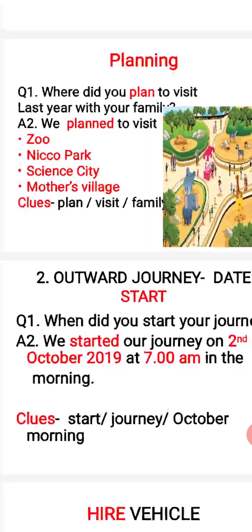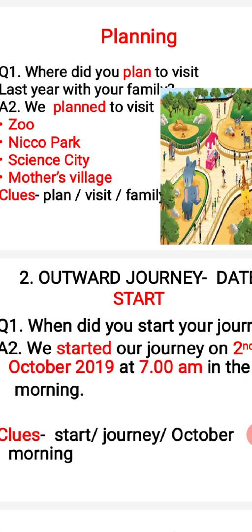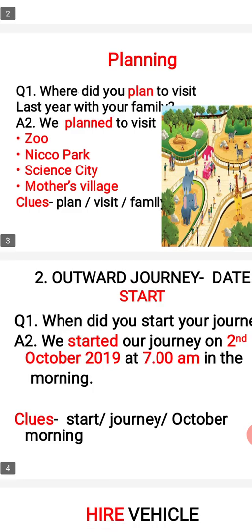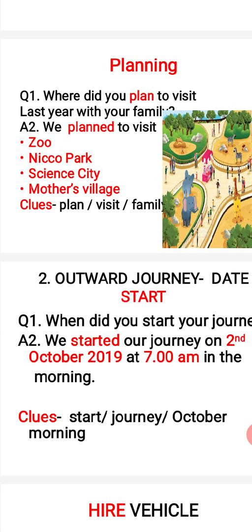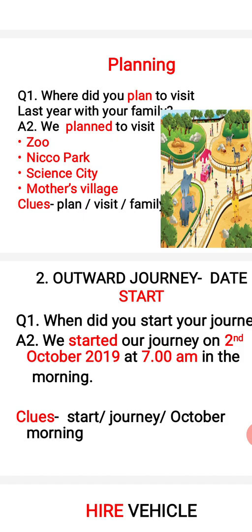First, where did you plan to visit? Last year with your family. What will you write? We planned to visit zoo or Nico Park or Science City or Mother's Village. Your teacher will give you the clue, and with the help of that clue, what will you do? You will frame the sentences.